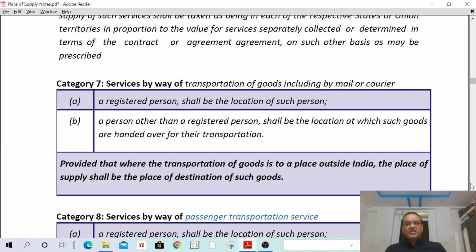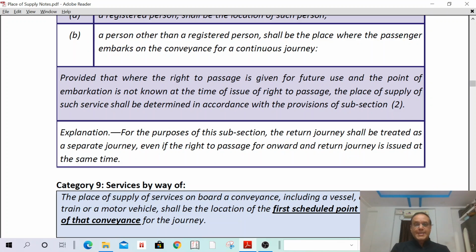Then transportation of goods. In case of transportation of goods, if it is a B2B, location of the recipient. In case of B2C, location where the goods are handed over for transportation. Where the transportation of goods is to a place outside India, then the place of supply shall be the destination of such goods. In case of passenger transportation service, if it is a B2B, location of the recipient. In case of B2C, the place where he embarks on the conveyance, that means where the passenger enters the conveyance.